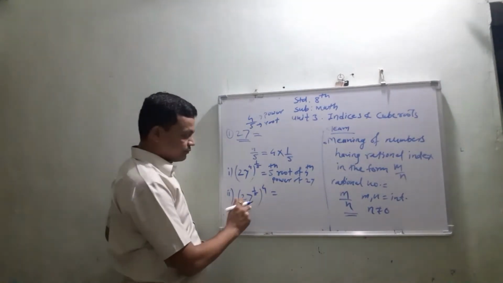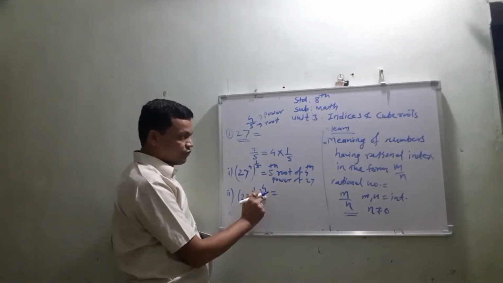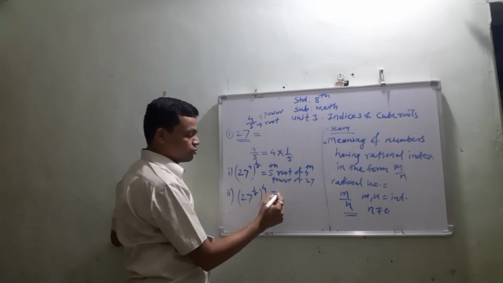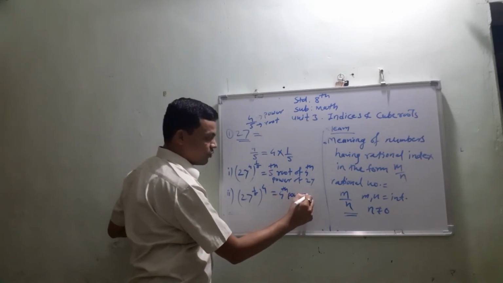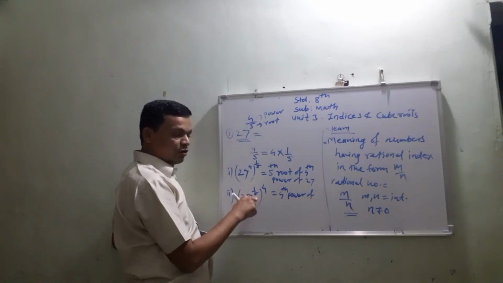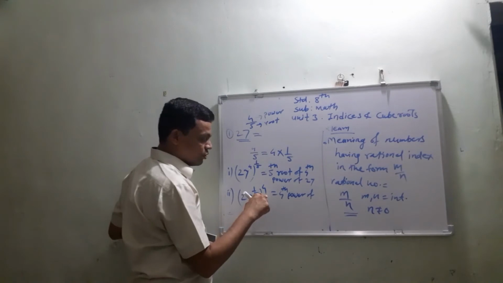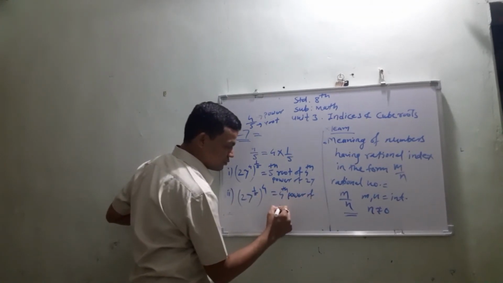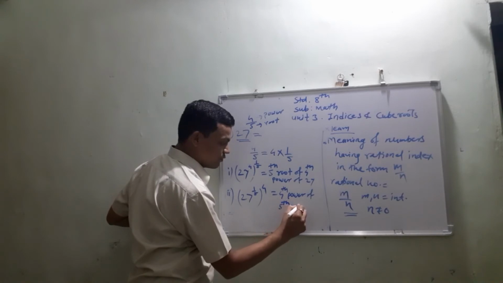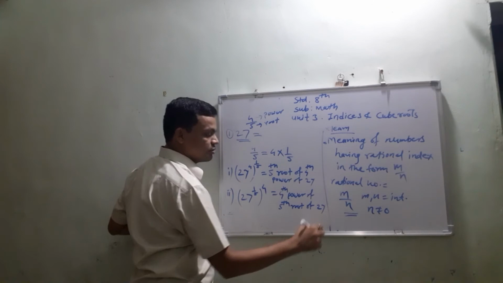Similarly here, the first outside value, that is 4, denotes power. So fourth power of, now this value denotes root, so fourth power of fifth root of the given number, that is 27.